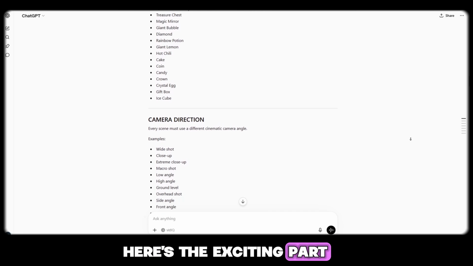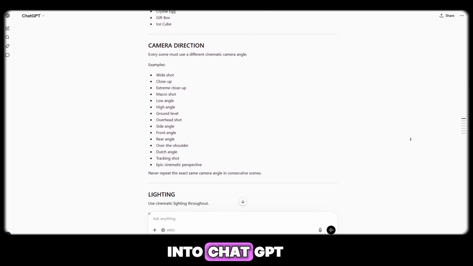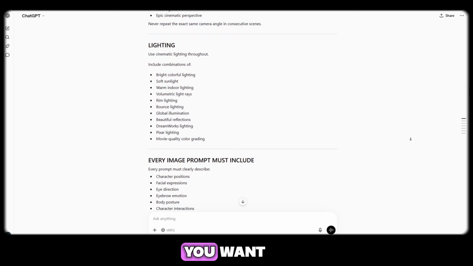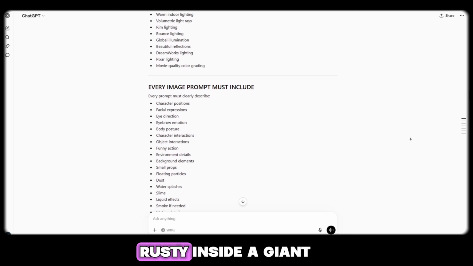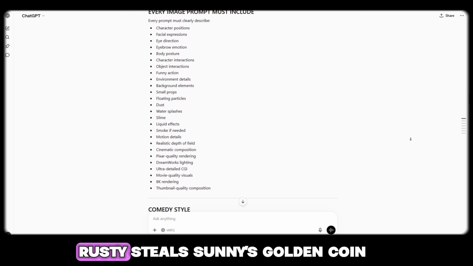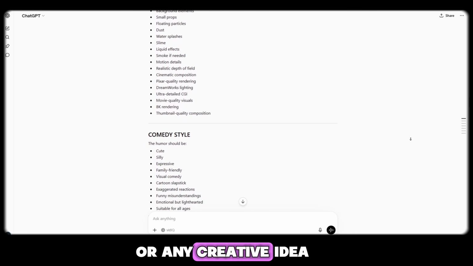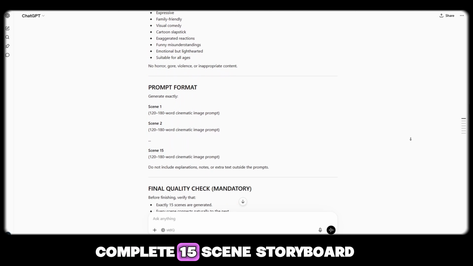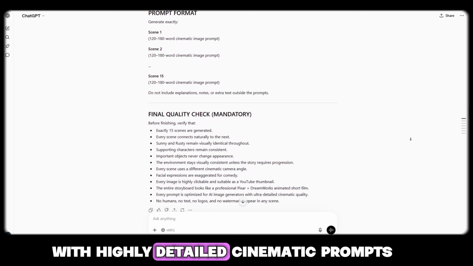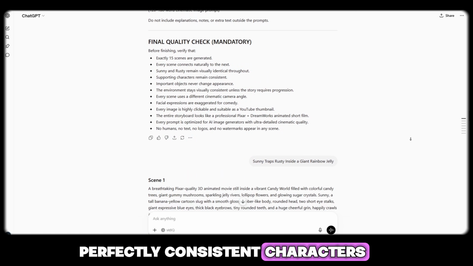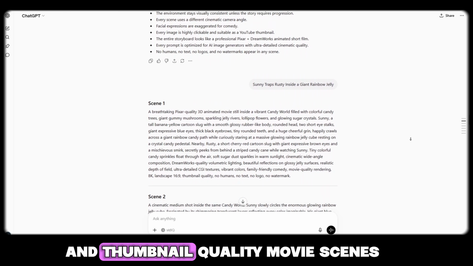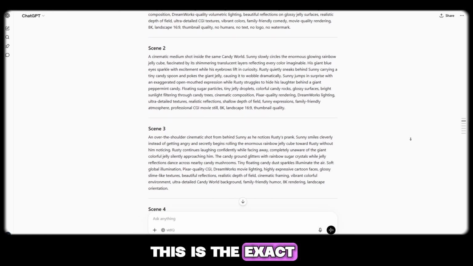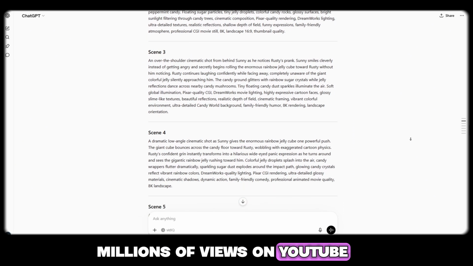Now here's the exciting part. As soon as you paste this master prompt into ChatGPT, it will first ask you for your story idea or title. Simply enter any story you want, such as Sunny traps Rusty inside a giant rainbow jelly, Rusty steals Sunny's golden coin, or any creative idea that comes to your mind. Within seconds, ChatGPT will generate a complete 15-scene storyboard with highly detailed cinematic prompts, perfectly consistent characters, professional storytelling, and thumbnail-quality movie scenes ready for AI image generation. This is the exact style of content that is getting millions of views on YouTube right now.